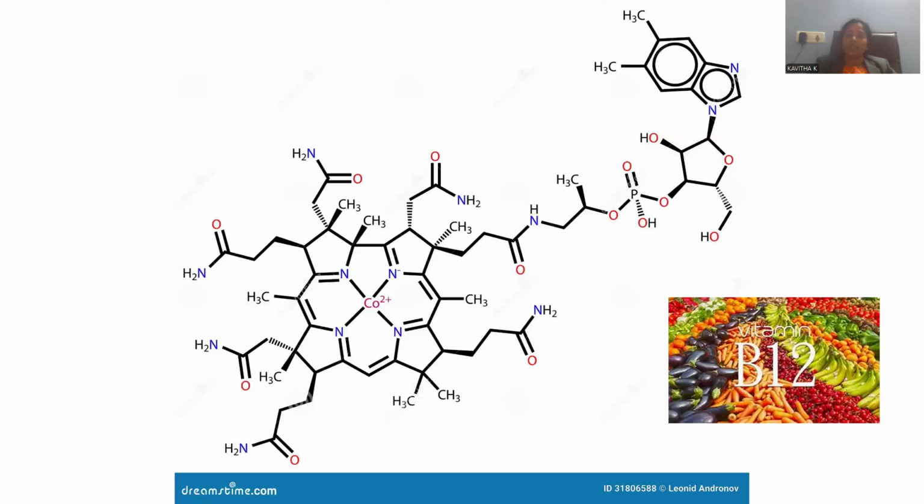Neurofunctioning will be done effectively whenever vitamin B12 is in sufficient quantity. B12 deficiency causes severe anemia, and also neurological disorders. In order to avoid all these, vitamin B12 is the most important thing, where you can notice the peripheral ring system. These pyrrole rings are present at its core, and it is a very complex molecule.